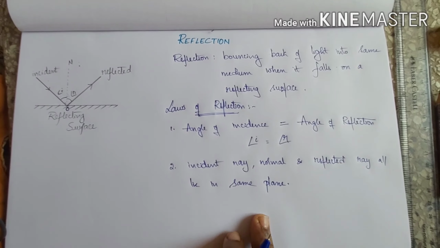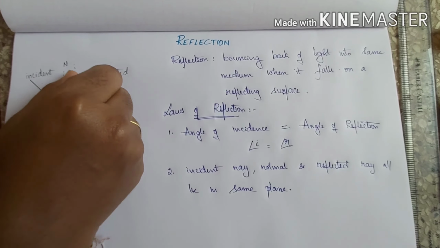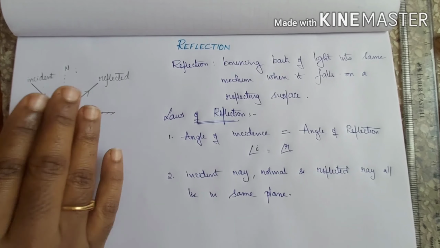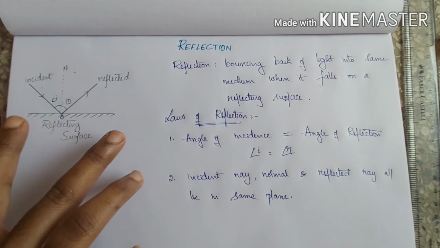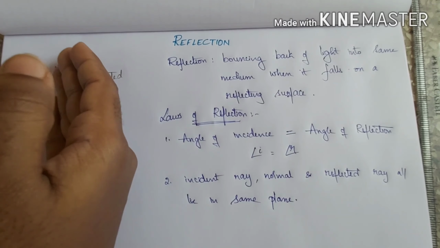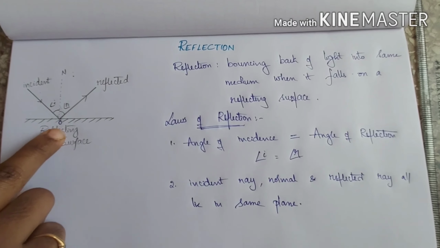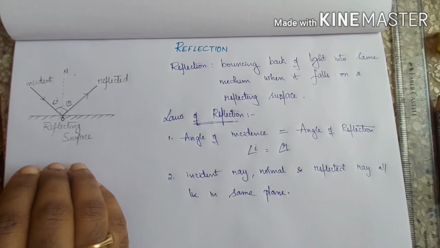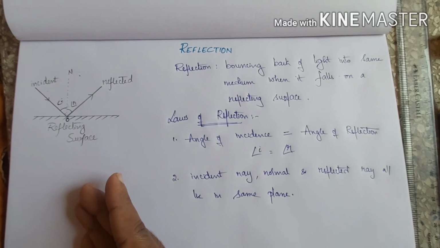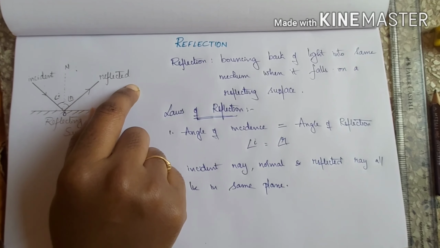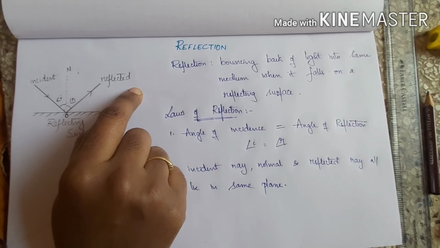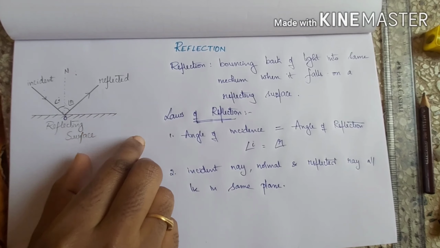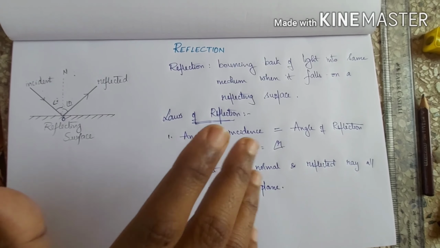If I change that plane here, if I give a cut and turn the page, then I will not be able to see the reflected ray because I am changing my plane. For example, if I take this as the XY plane, and I cut exactly at this normal ray and flip or fold it, then I am changing from the XY plane to the YZ plane. So I will not be able to see the reflected ray. In order to see the reflected ray and incident ray, you must be in the same plane. You must observe everything from the same plane.